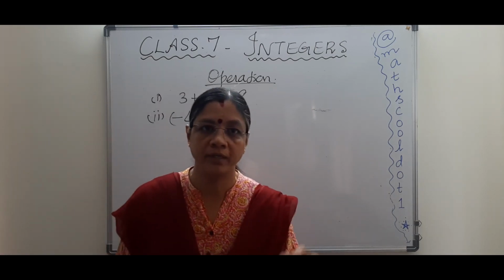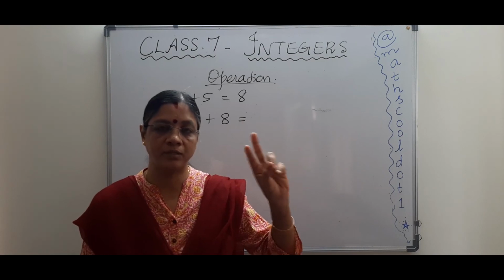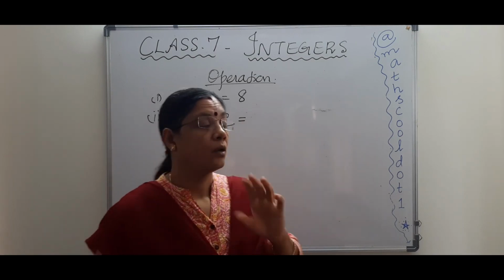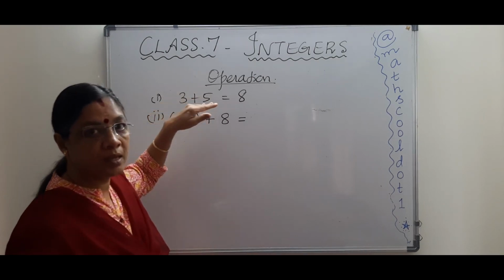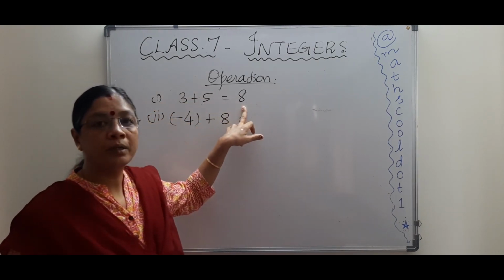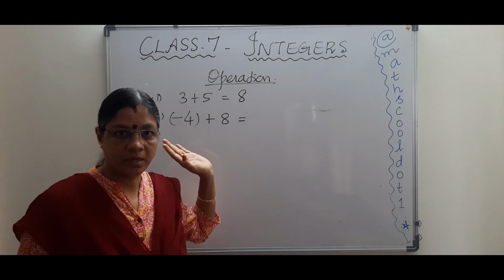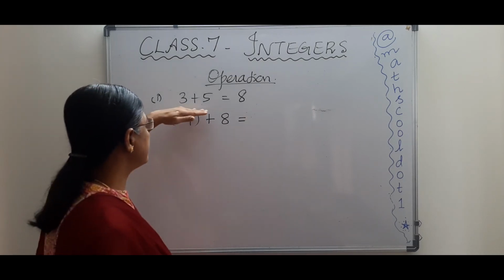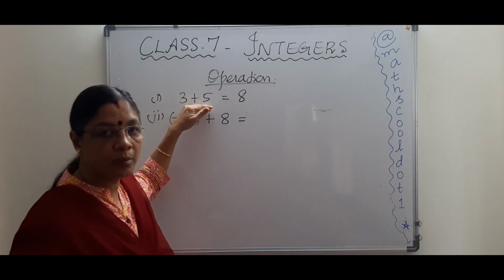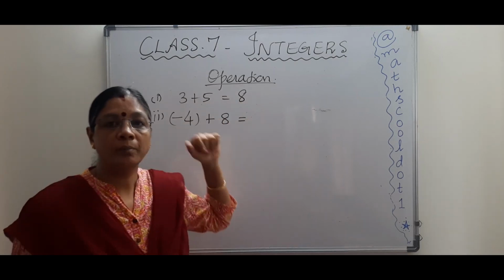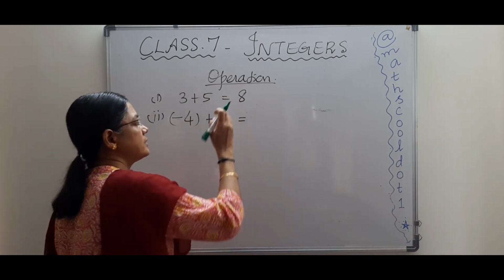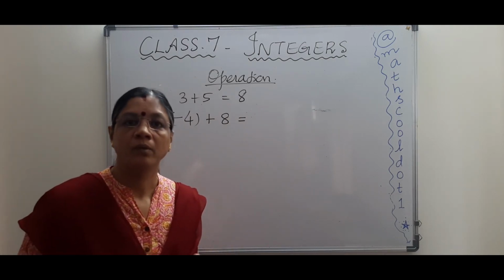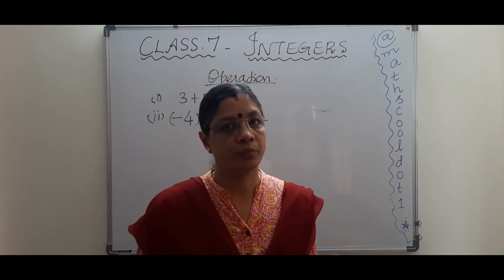For addition of integers, there are two things you need to remember. When they are of the same sign, like 3 plus 5, you just add the numbers and put the same sign. Since they are positive integers, you need not put the positive sign. Even if you don't write plus, it is understood that it is a positive integer. Only for a negative integer you need to put a minus sign.